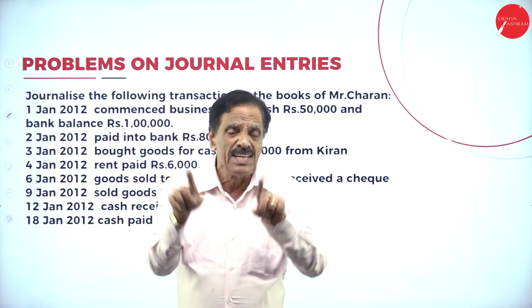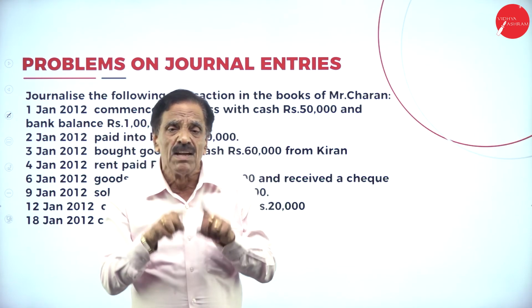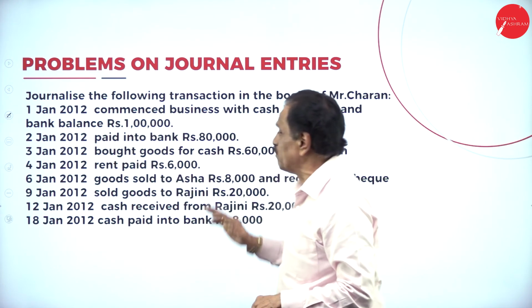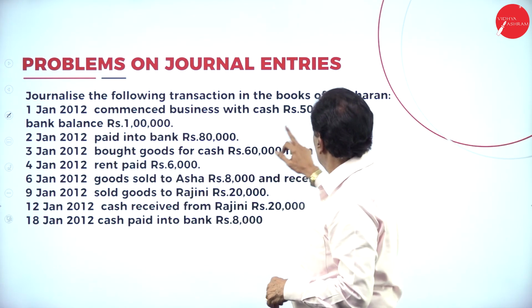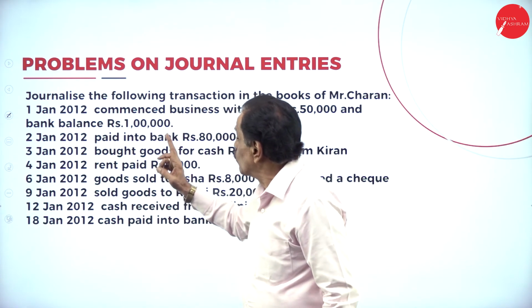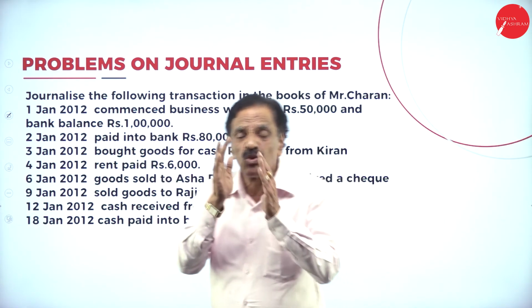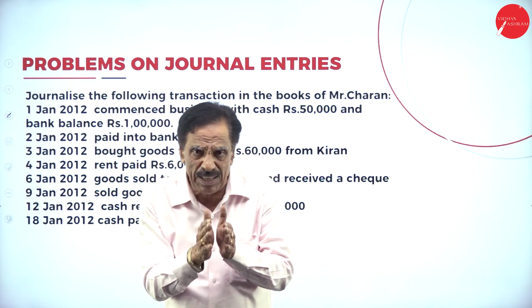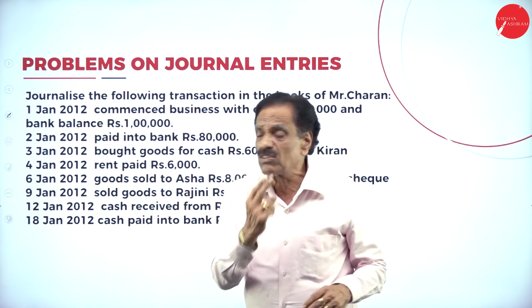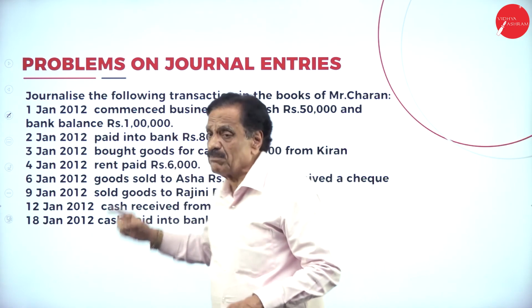Explanation, narration, we say explanation of the journal entry: being business commenced with cash and bank balance. I will repeat once again. How much money did he introduce? 50,000 in the form of cash and 1 lakh in the form of bank balance. Total how much have you got? 1,50,000. Debit what comes in, credit what goes out. Which are the two accounts? One is the cash, one is the bank.